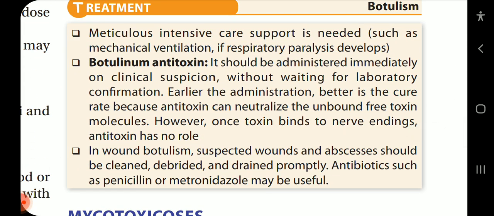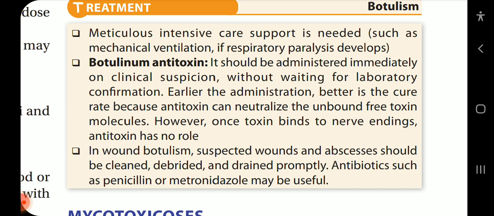Meticulous intensive care support is needed, such as mechanical ventilation if respiratory paralysis develops. Botulinum antitoxin should be administered immediately on clinical suspicion without waiting for lab confirmation. The earlier the administration, the better the cure rate, because antitoxin can neutralize the unbound free toxin molecules. However, once toxin binds to the nerve endings, antitoxin has no role.